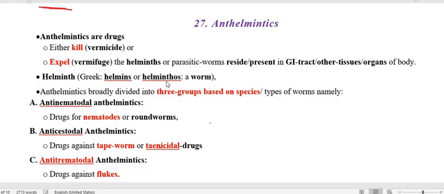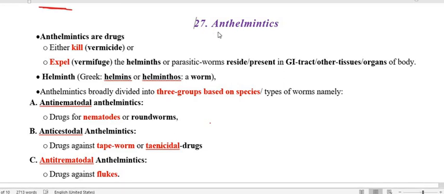So let us start another theory chapter, number 27, about the anthelmintics.